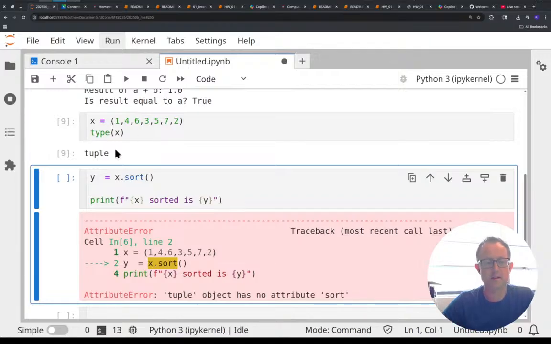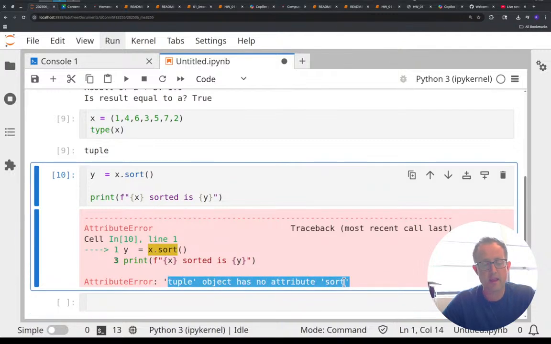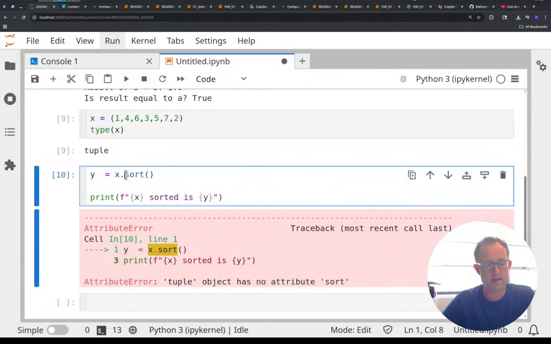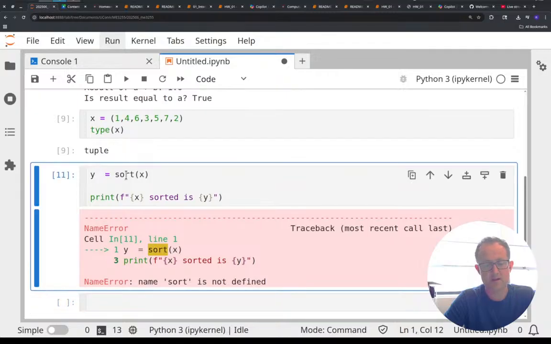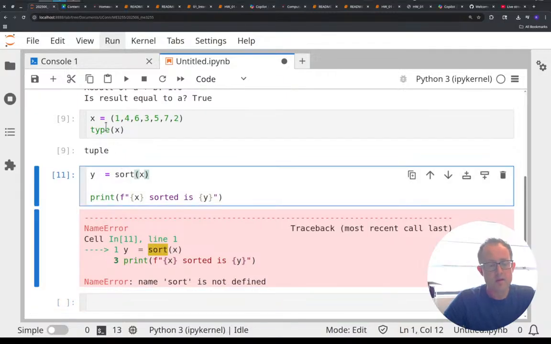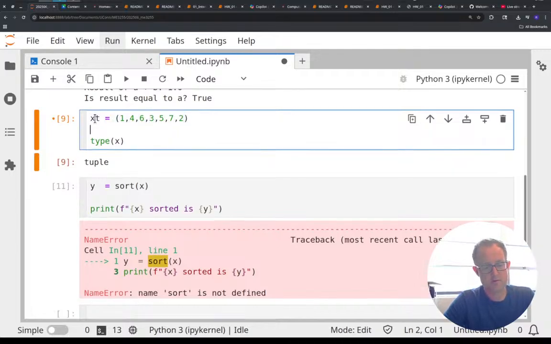A tuple is not a list, and there's one very big distinction between a tuple and a list. So when I try to say that Y is going to sort X, it's telling me that I can't sort it, attribute error, there is no sort. So maybe I need to say sort X. It's still telling me sort is not defined. So let me call this X tuple, XT, and then I'm going to call this X list, XL.